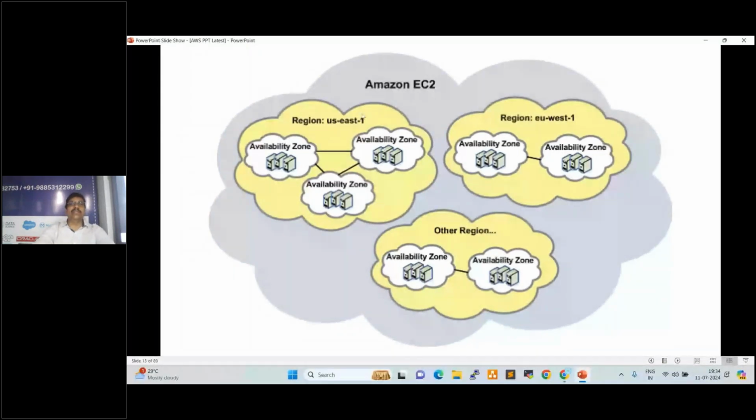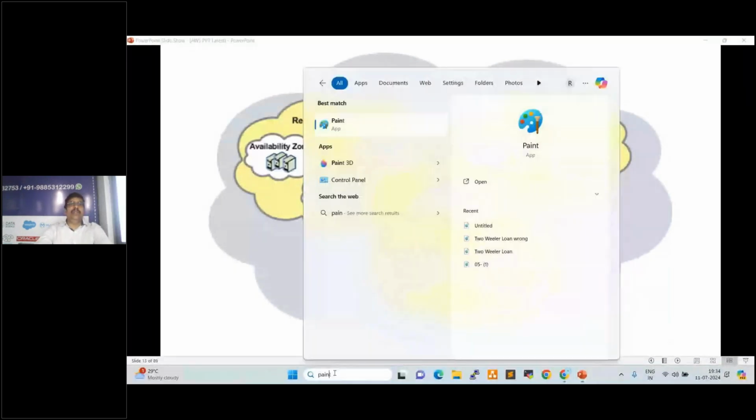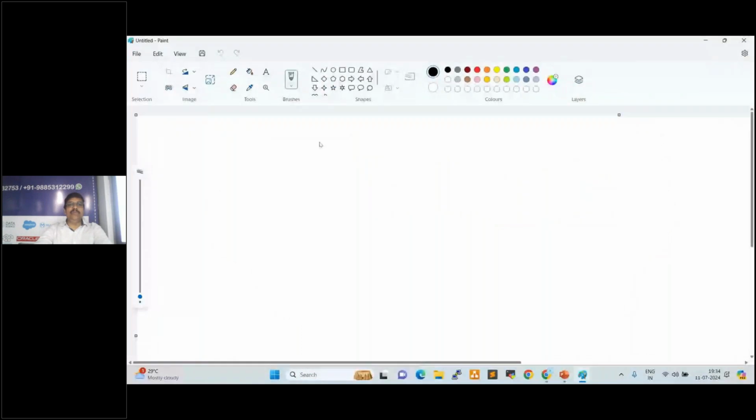So why do we require DR data centers here? To maintain high availability and fault tolerance, right? For high availability, let's go and discuss a few examples here. For example, this is the Mumbai data center region.